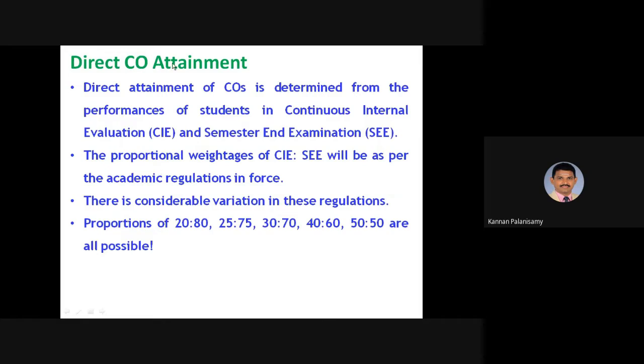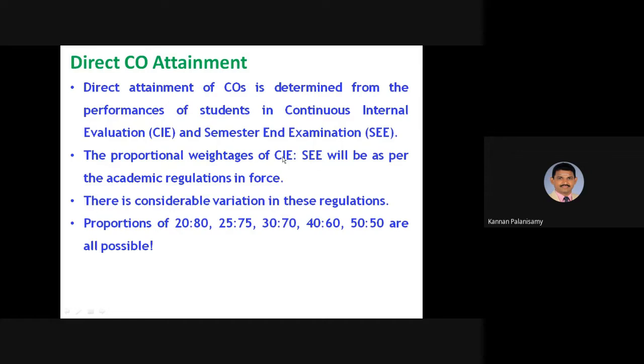Direct attainment of COs is determined from the performance of students in continuous internal evaluation, that is CAE, and the end semester examination. The proportional weightage of CAE and SEE will be as per the academic regulation in force.